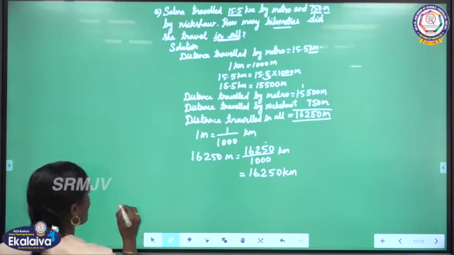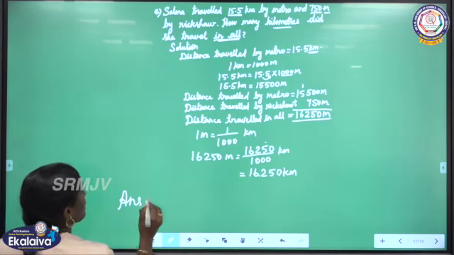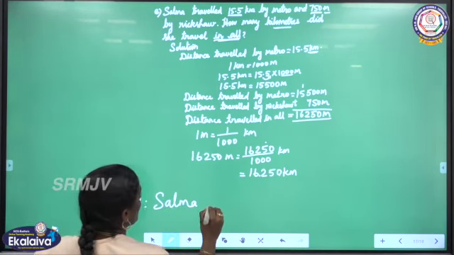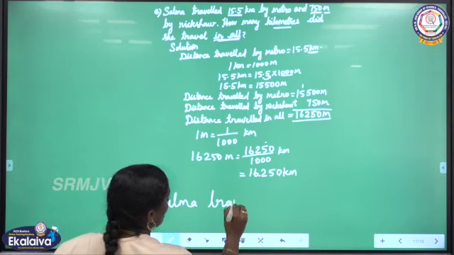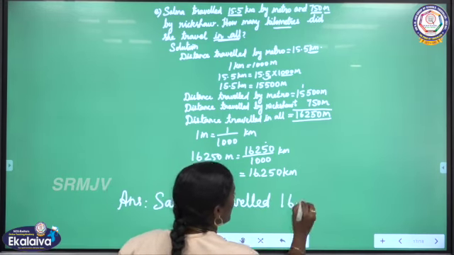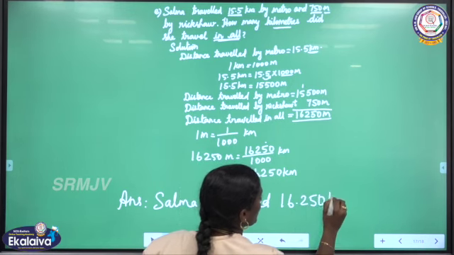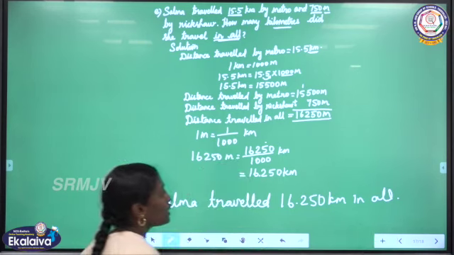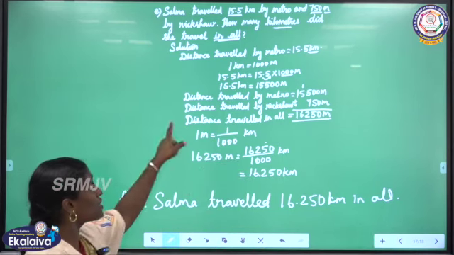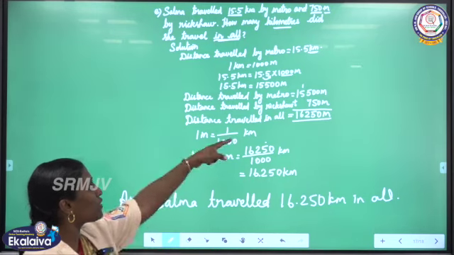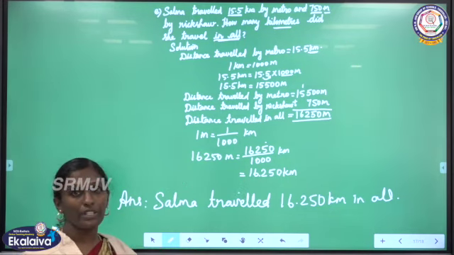So let us write the answer statement. Salma travelled 16.250 kilometer in all. To find the total distance, we are adding the distance travelled by metro and distance travelled by rickshaw. After that, we are converting into kilometer. Is it clear?